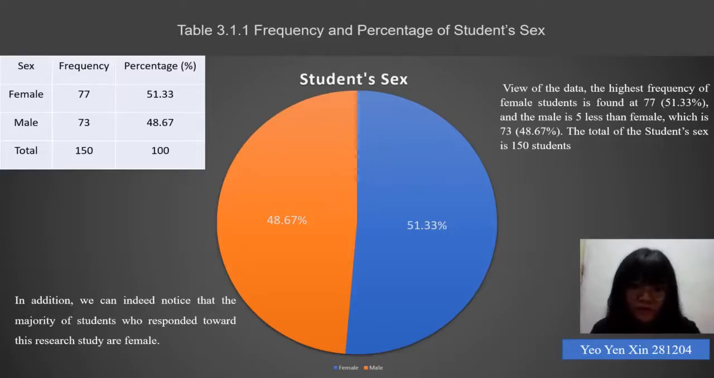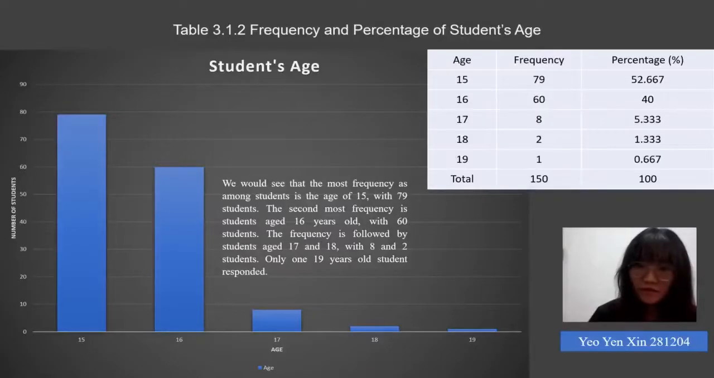So in addition, we can notice that the majority of the students who responded to this research study are female. This paragraph shows the student age. We will see that the most frequent age among students is 50, with 79 students. The second most frequent is age 16, with 60 students. This is followed by student ages 70 and 18, with 8 and 2 students, and only one 90-year-old student responded.